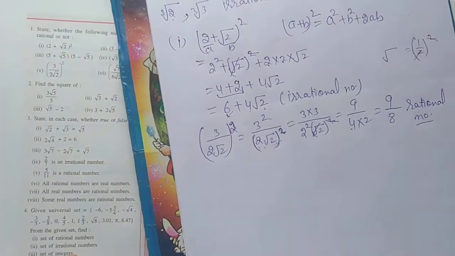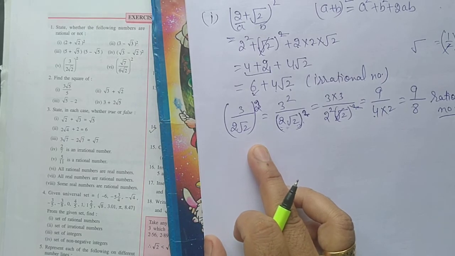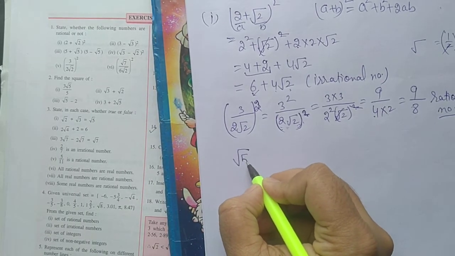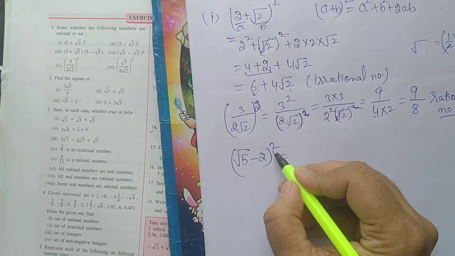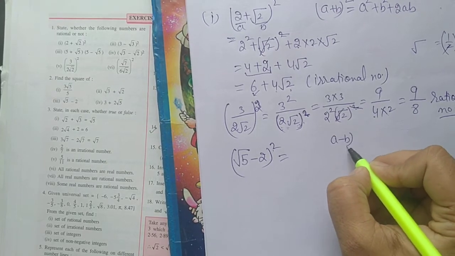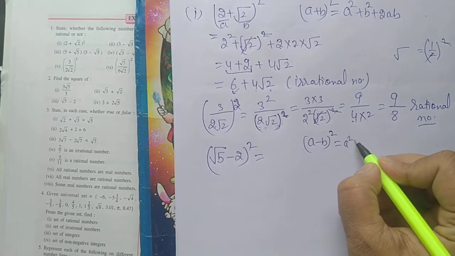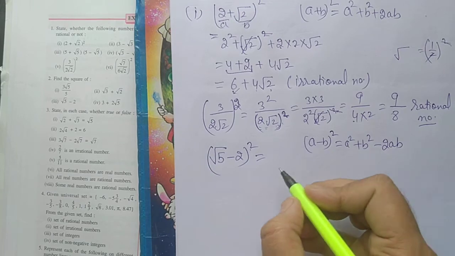Then question number 2, find the square of. The same method is there. I will explain part number 3 of subtraction: square root 5 minus 2, whole square. Square means power 2. Here we will apply the (a minus b) whole square identity, that is a square plus b square minus 2ab.